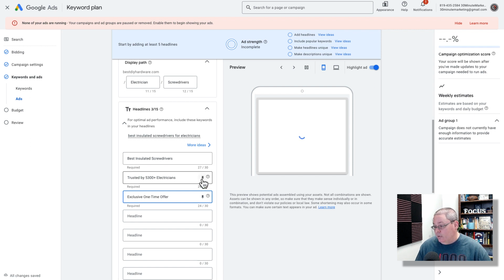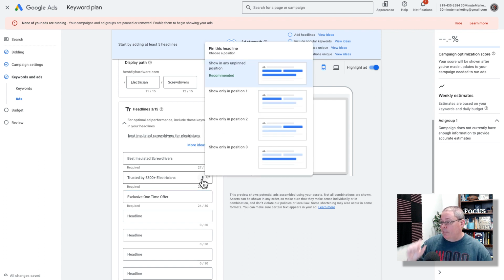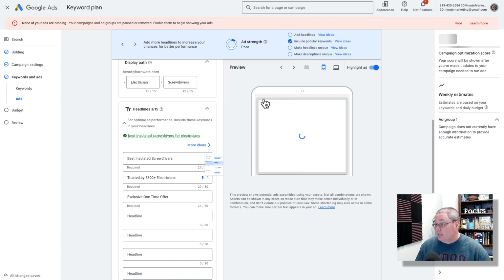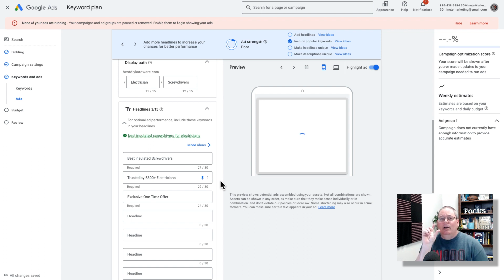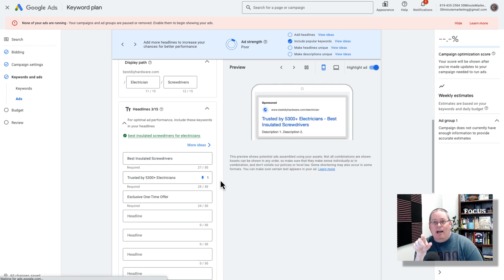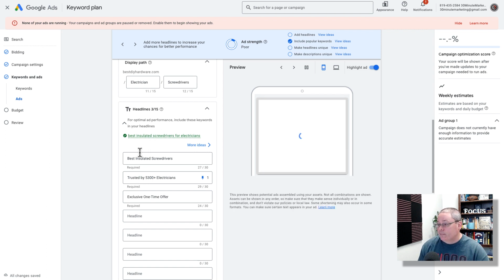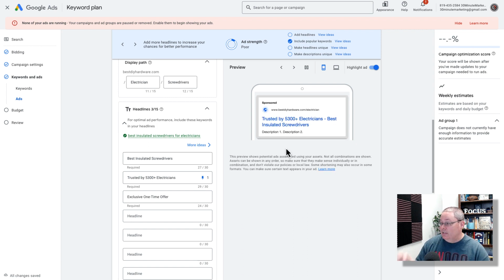I want to pin this one here as the one that is always on top, saying this is the recommended one, so pin this in position 1. Or you could let Google do this for you. And again, this is part of understanding the time that it takes to get this all set up within 24 hours and actually see $100 a day within 24 hours. You're going to have to go through, set up these headlines, set up these display paths, and understand what they are. And now you can see what our ad is going to look like.